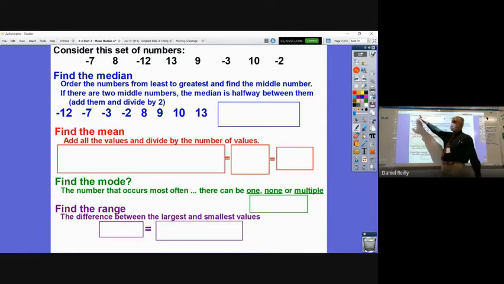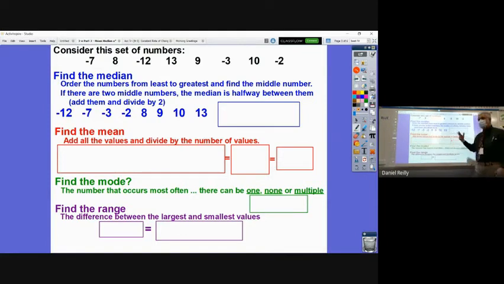Just like if you look on the number line up here, right? So the smallest number of your group is going to be the negative number with the largest absolute value. So it's negative 12, then negative 7, then negative 3, negative 2 as you get closer to 0. All the negatives are gone, then you do the positive numbers in order. So I've listed the numbers in order to do the median. You can't do it without a piece of paper, unless there's only a couple of numbers. But if there's more than 5 numbers, you really can't do the median without a piece of paper, because it's really hard to put these in your head and think about them without writing them down.